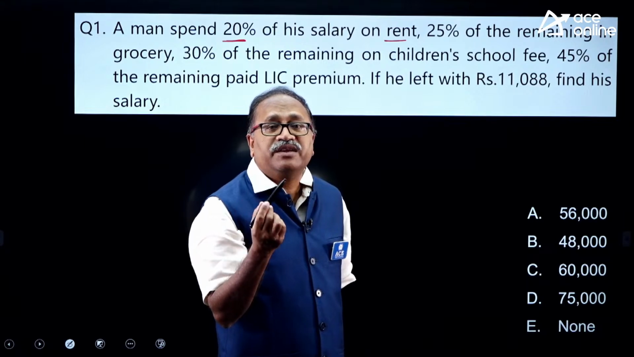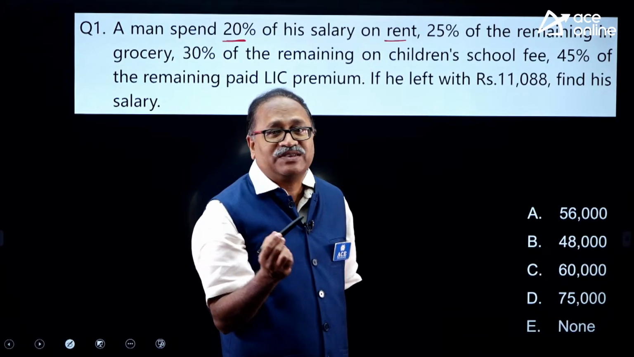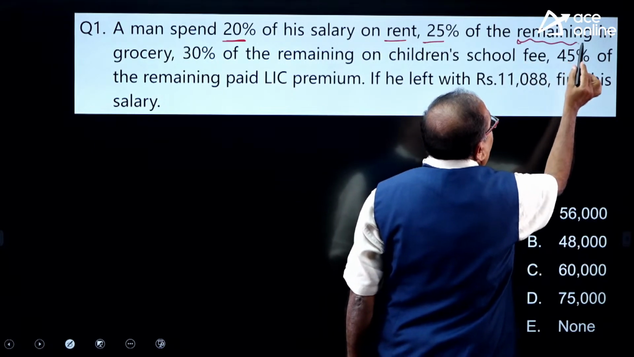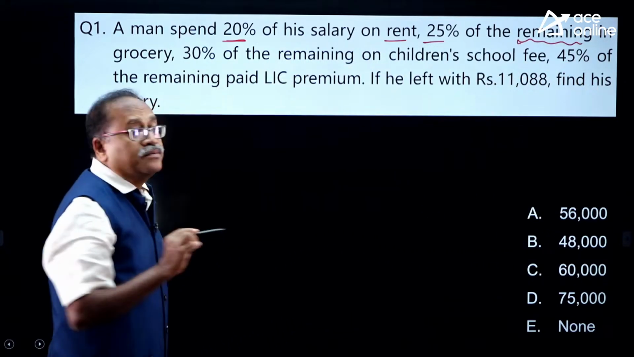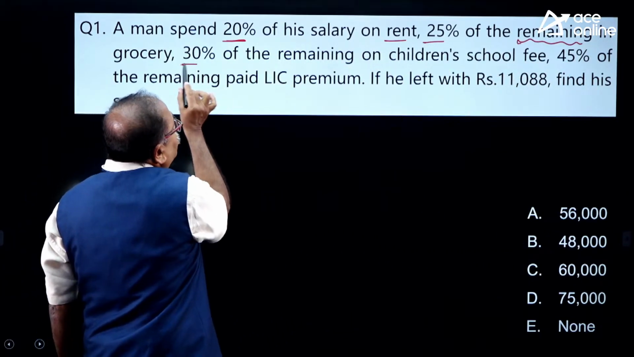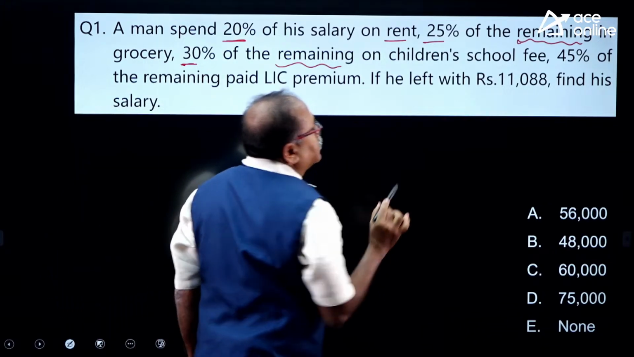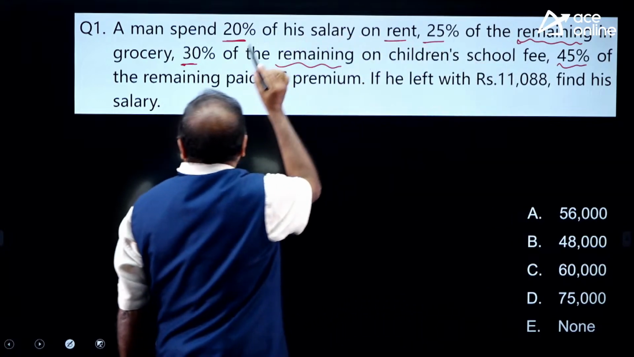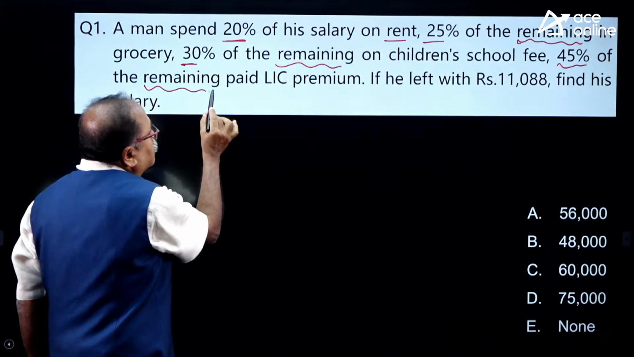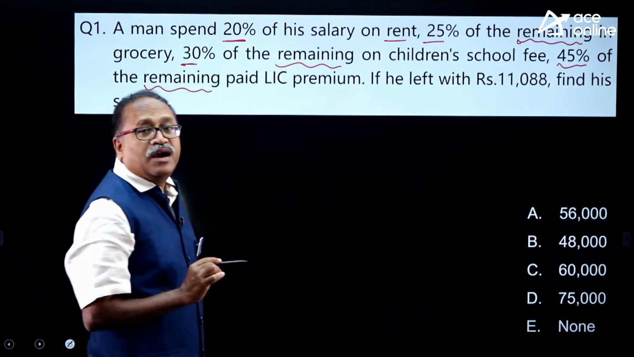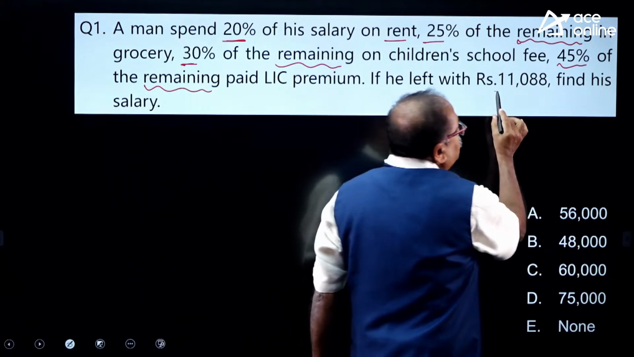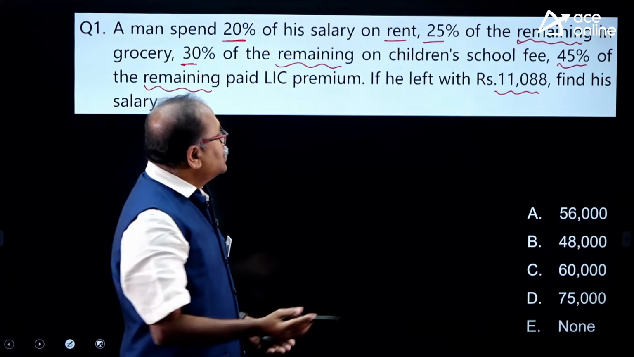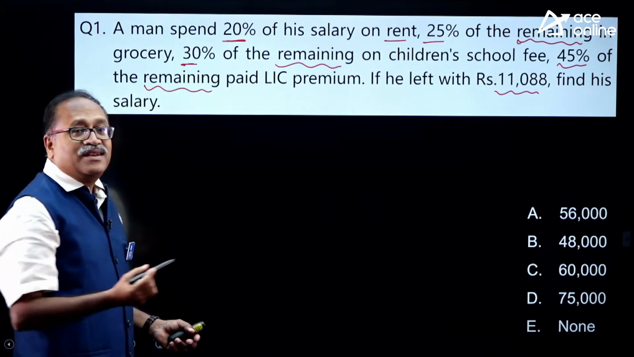Everyone knows the income and expenditure based question comes in the examination. 25% of the remaining, look at the word remaining, in grocery. 30% of the remaining on children education, and 45% of the remaining, look at the terminology, remaining, in premium, and he is left with rupees 11,088. It's a very simple and direct question. So you are asked to find out his salary.